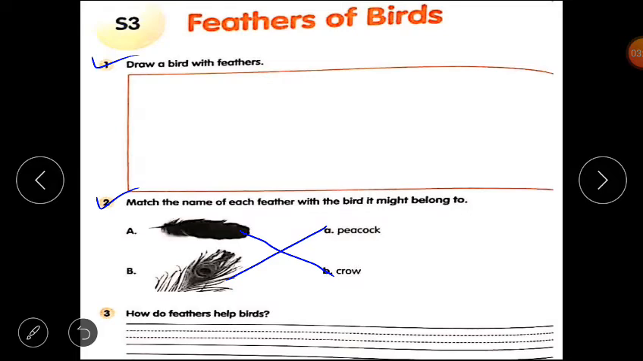Next question is question number 3. How do feathers help birds? Feathers कैसे help करते हैं birds की? Feathers cover the whole body of the bird. They keep the body of bird warm and dry as they are waterproof. I hope worksheet is clear to you all.